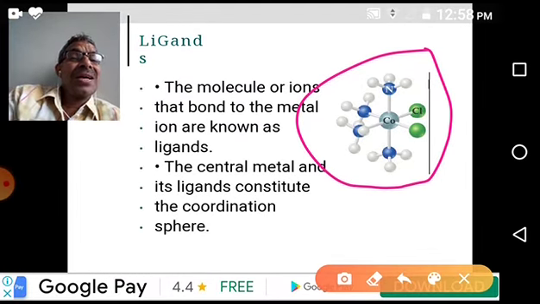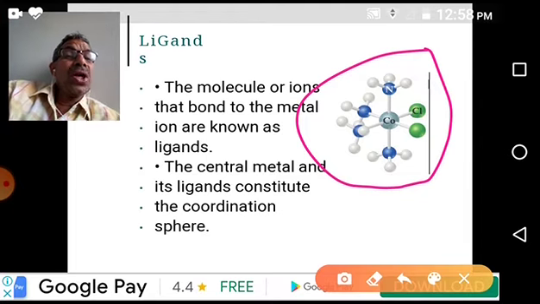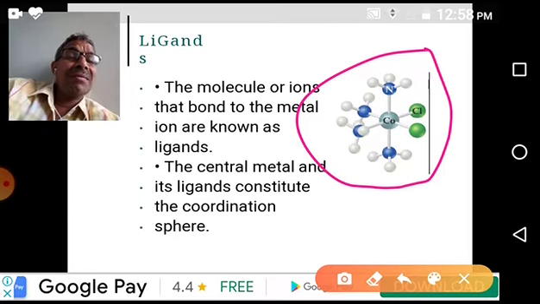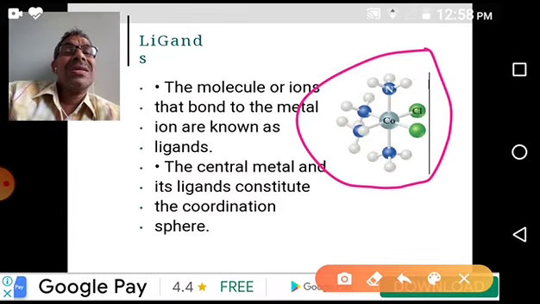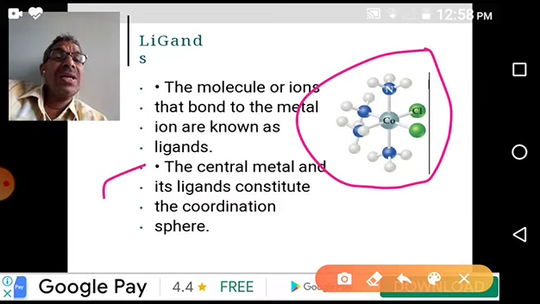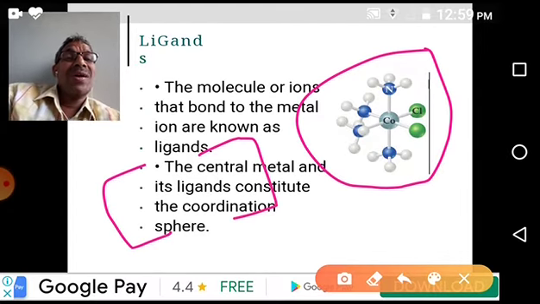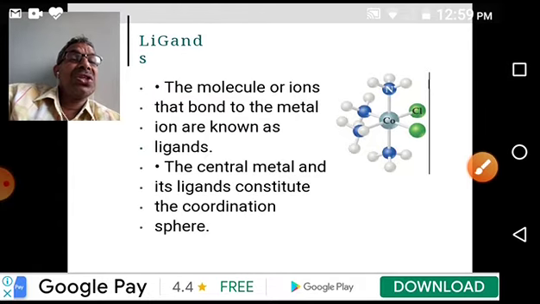So this is something about ligands. In the coordination sphere, we have ligands and the central metal. So the central metal and ligands constitute the coordination sphere. We use this symbol for the coordination sphere. Okay, so this is about the ligand definition.